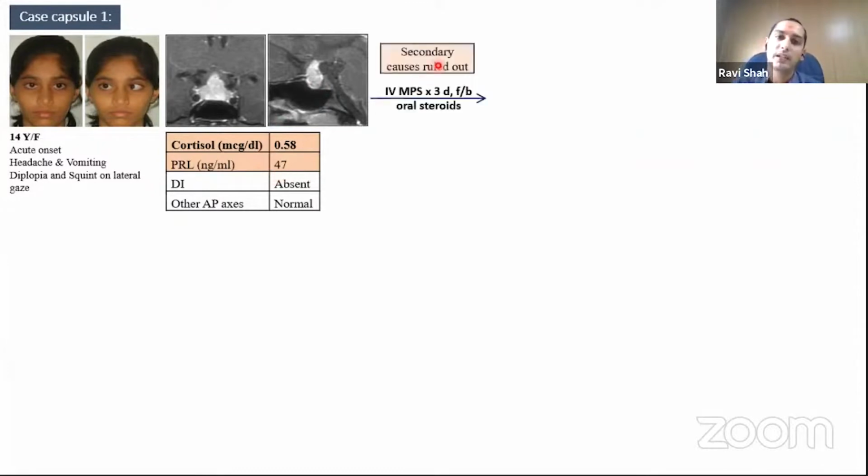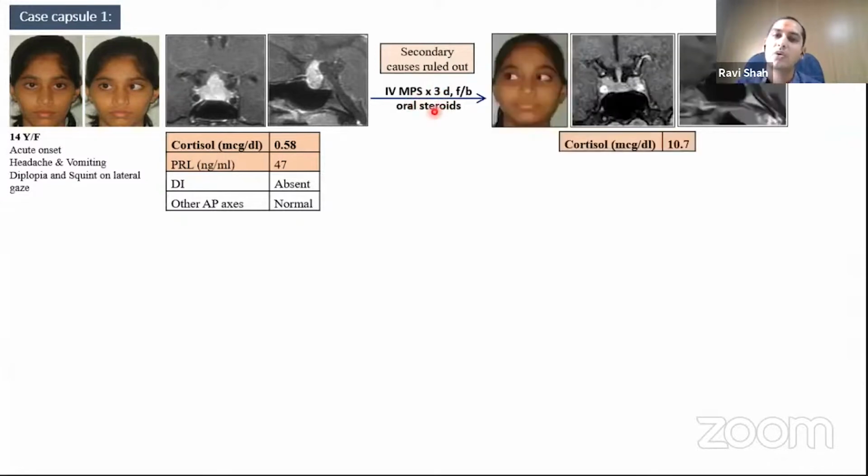After ruling out secondary causes, the patient was treated as for other neuroimmune conditions, that is IV MPS pulse therapy, 1 gram for 3 days, followed by oral steroid. Over 1 week there was resolution of clinical mass effects, and over the months there was resolution of the radiological features of hypophysitis. And the most important thing, there was recovery of the HPA axis on follow-up.